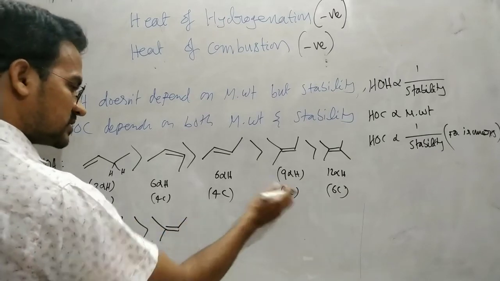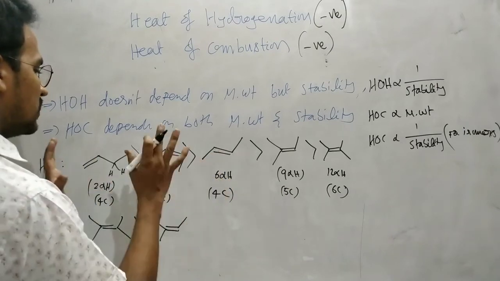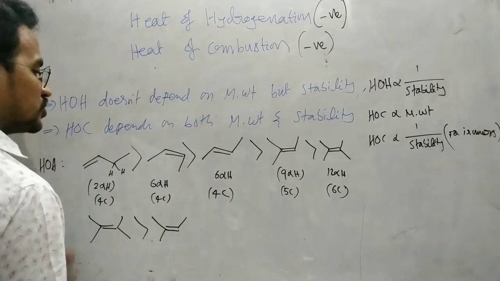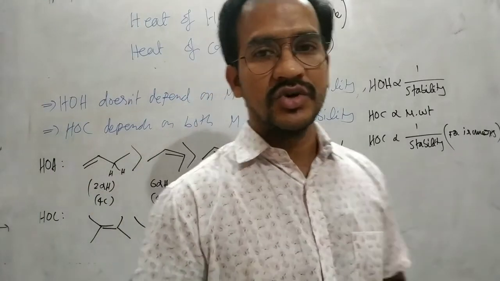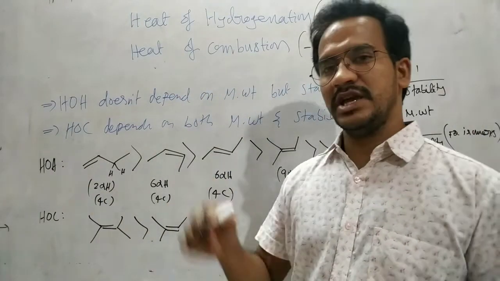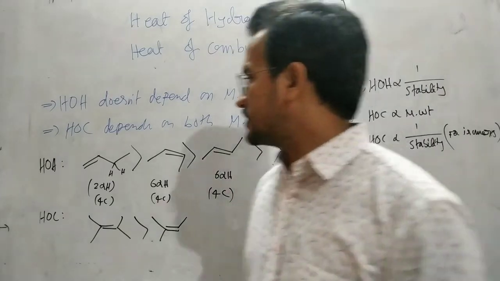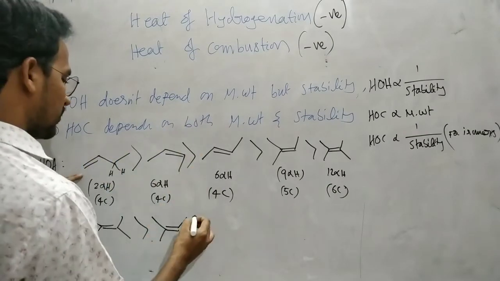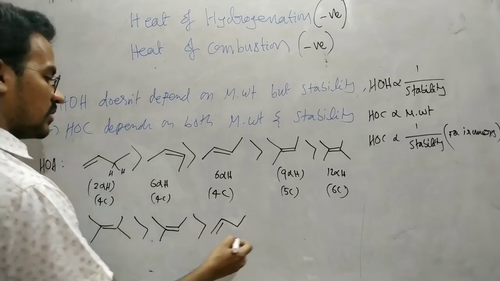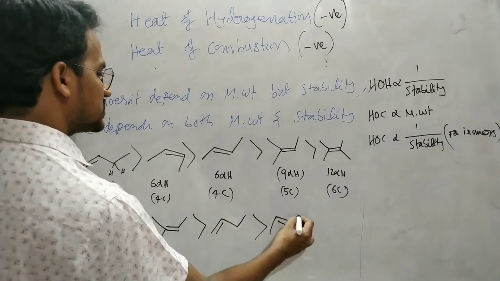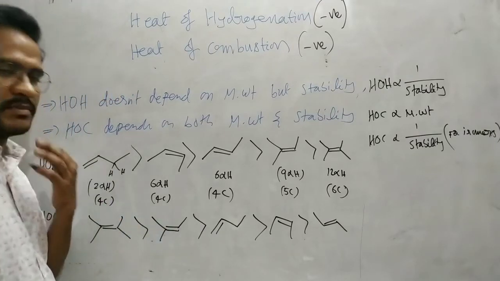Next, this compound has 5 carbons, more molecular weight. Now these three compounds have only 4 carbon atoms, so in this case we can use the stability order. Higher the stability, lesser the heat of combustion. Higher the molecular weight, higher the heat of combustion. Among these three compounds, this compound has a higher heat of combustion because it is the less stable compound. So next, cis and then trans compound, very least heat of combustion.